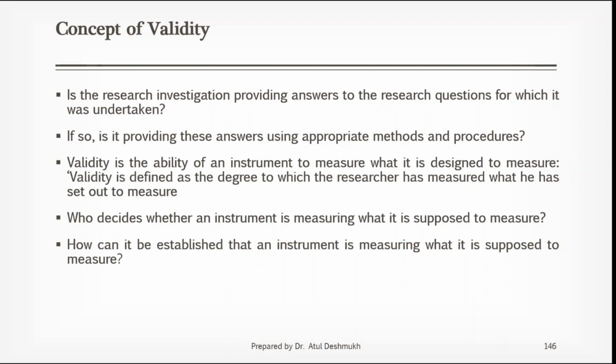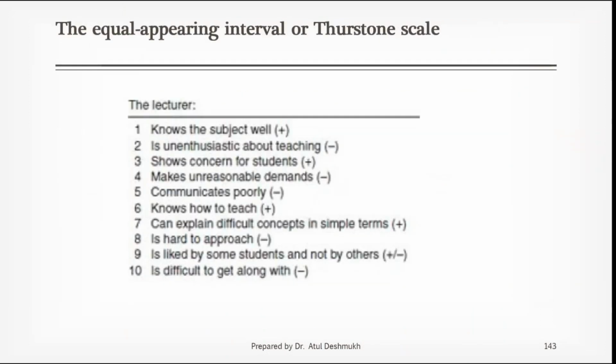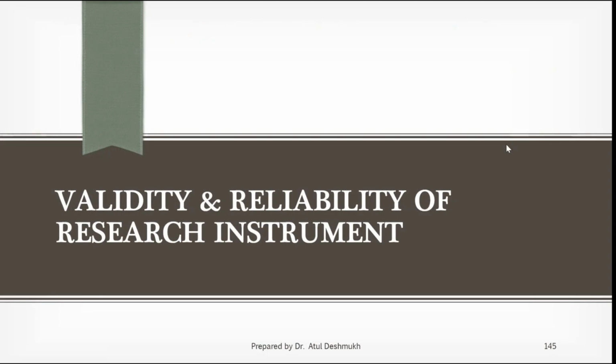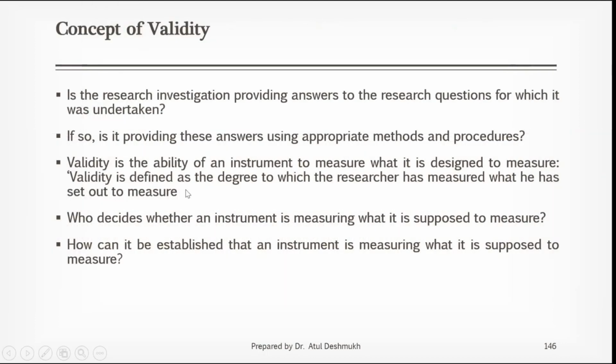Like suppose we had a questionnaire. This was our questionnaire. And in this, the item says shows concern for the students. So it is nowhere related to efficacy of a person in delivering lectures. Okay. Concern is a different aspect. Concern is a different variable. It may not be useful here because it is not reflecting the efficacy of lecturer. So it is not a valid questionnaire. It is not a valid statement. It is not a valid item. We have to delete such items or questions which are not valid. So it is the ability of an instrument to measure what it is designed to measure.